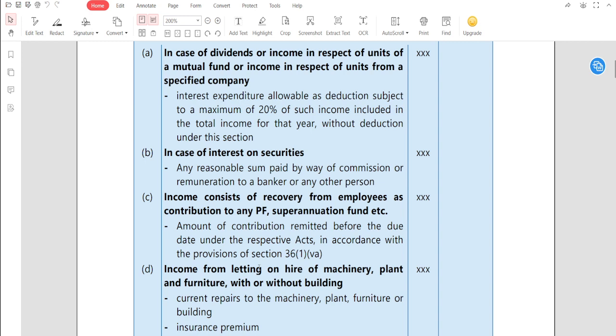So if you recover any money from the employee as contribution to PF and superannuation fund, then also it will be allowable as per section 57. That is very easy.